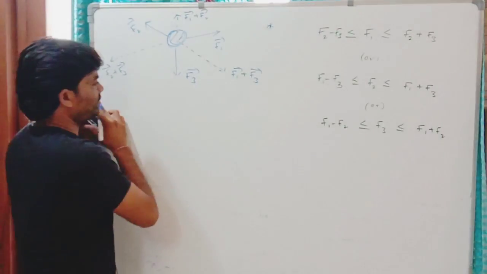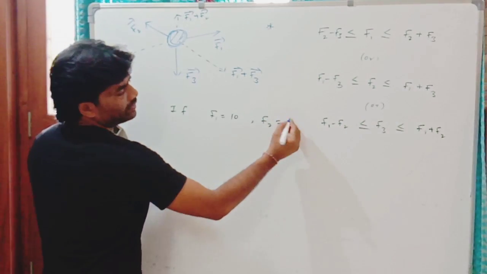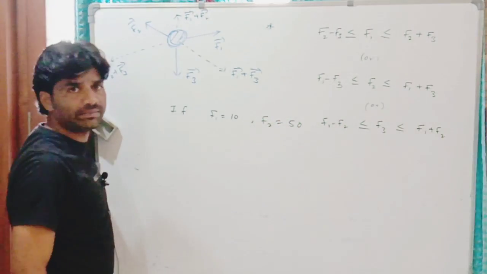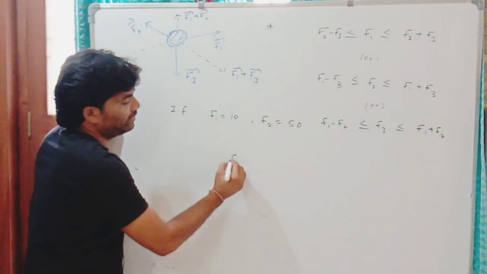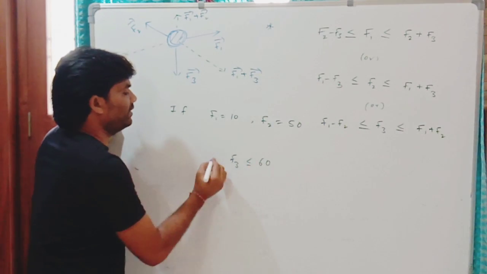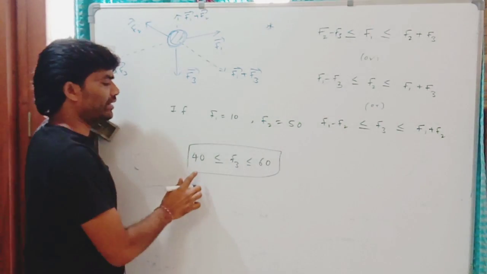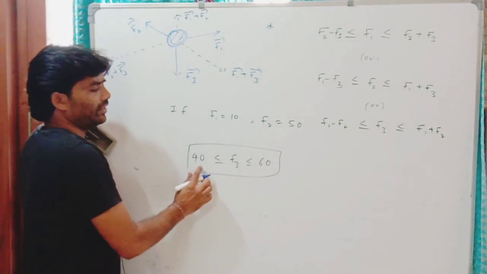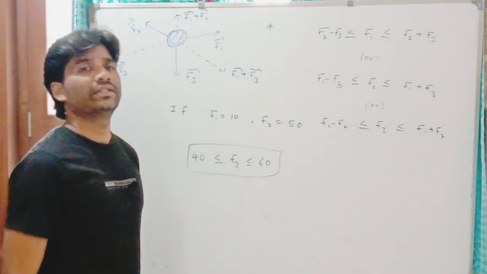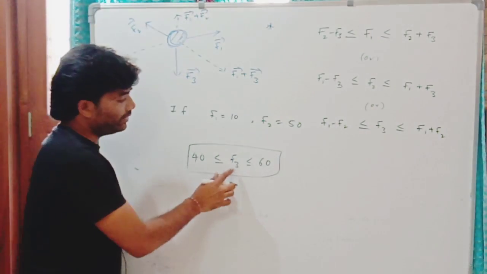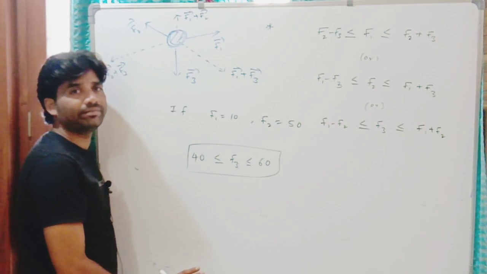So I can give, for example, if F1 is equal to 10 and F2 equal to 50, to keep the system in equilibrium by three forces, the third force must be less than or equal to 60 or greater than or equal to 40. If the third force value or magnitude is in between 40 and 60, then the set of those three forces can keep the system in equilibrium. If F3 value is less than 40 or more than 60, that system cannot be kept in equilibrium.